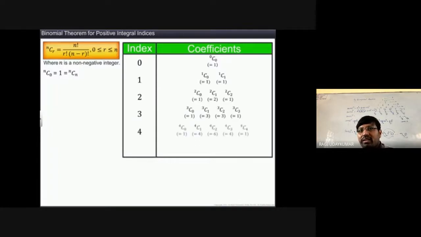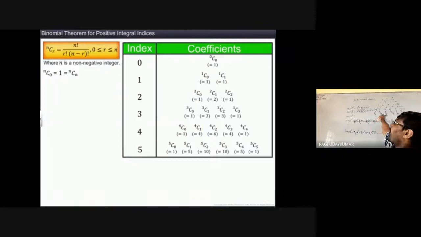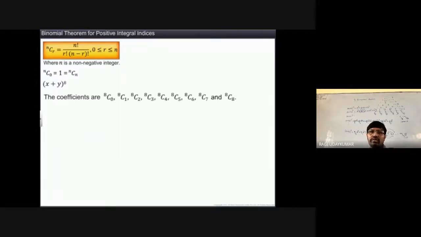Did you understand the coefficients? I told you in the case of 5 only, I said 5C1. Here it is given that for every coefficient, like (x plus y) whole to the power of 8, if you want to write: 8C0, 8C1, only coefficients, 8C2, 8C3, 8C4, 8C5, 8C6.